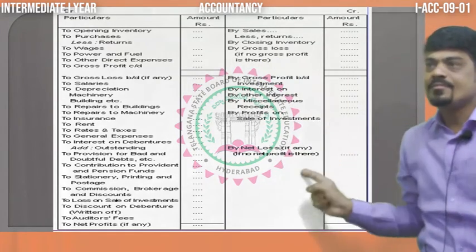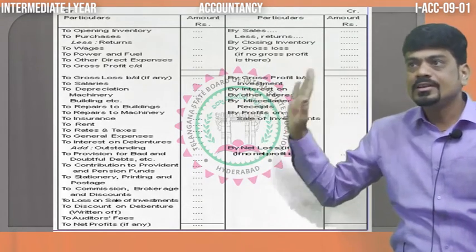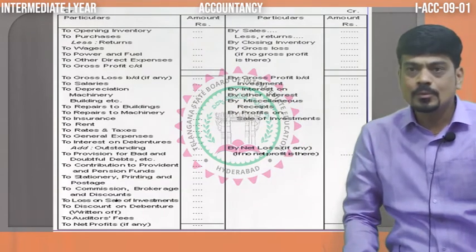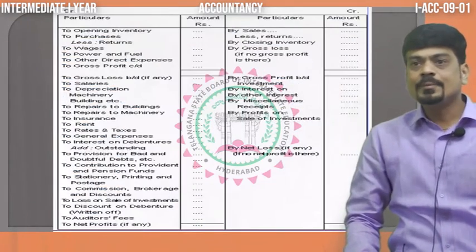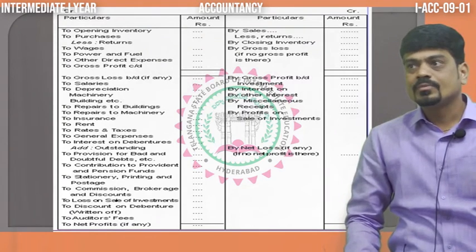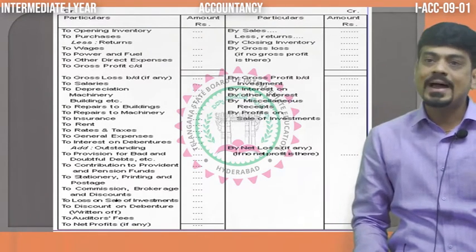Like that, here we have the format, dear student. In the same pattern, we are going to solve the problems. So the first part was trading account. The second part was profit and loss account. And the third part is called balance sheet.